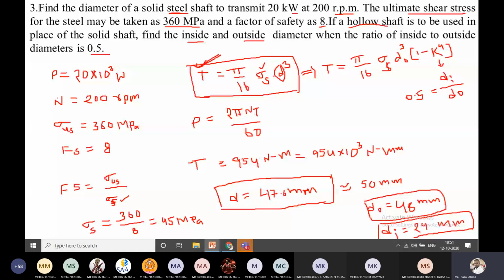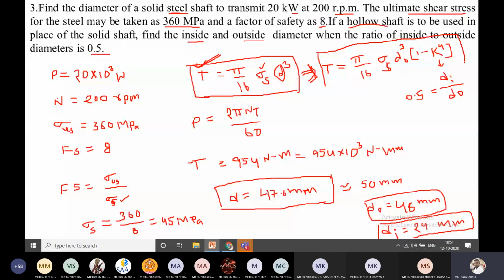And d naught is the outer diameter of the shaft, di is the inner diameter of the shaft. Additionally, the question gives the ratio of inside to outside diameter as 0.5. That means this k value represents 0.5.